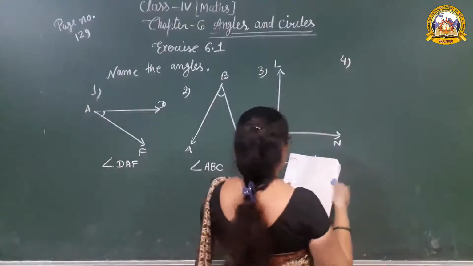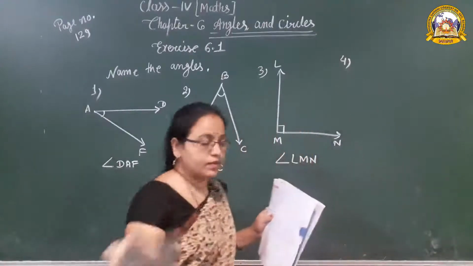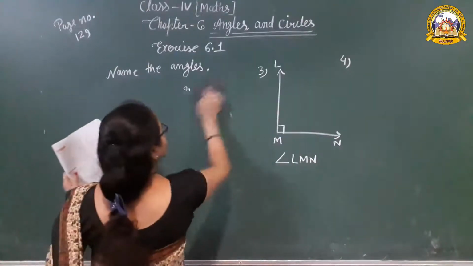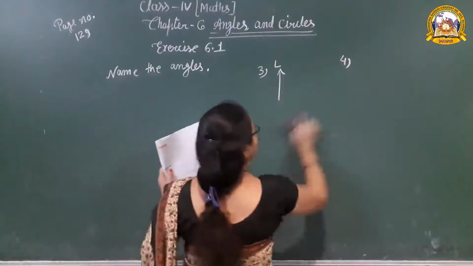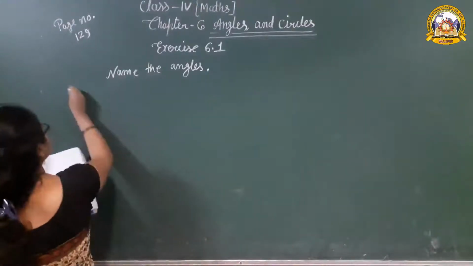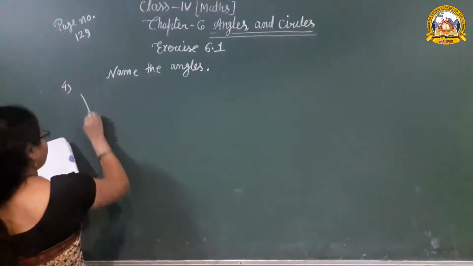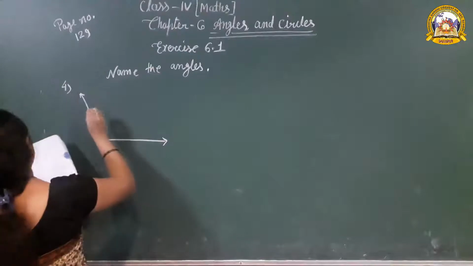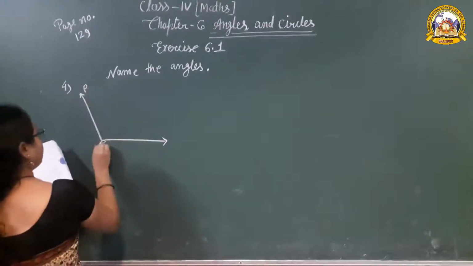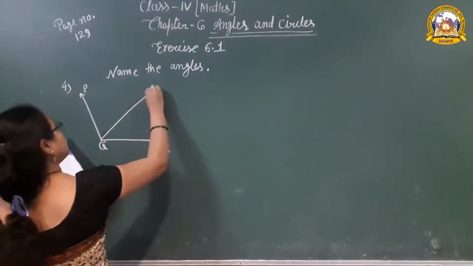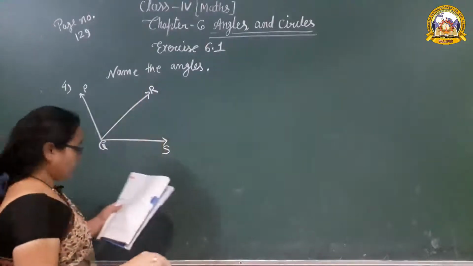How many angles are there in the fourth one? Next question, number four. Draw this diagram in your book. P, Q, S and R. Okay.